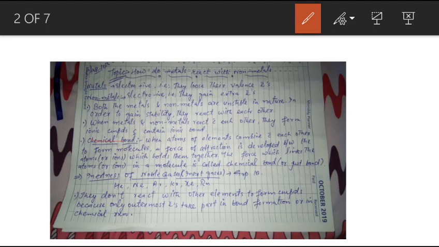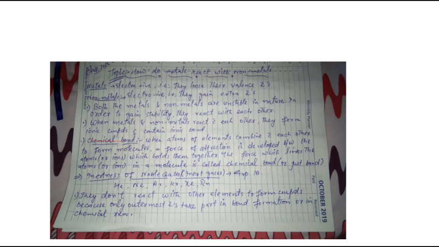They form ionic compounds which contain an ionic bond. So you must know what an ionic bond is, and before discussing it I would like to tell you the meaning of chemical bond. As you know, when one chemical substance reacts with another chemical substance, they lead to the formation of a new substance. That is,